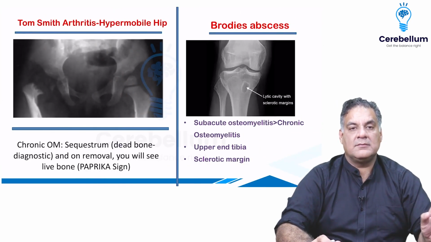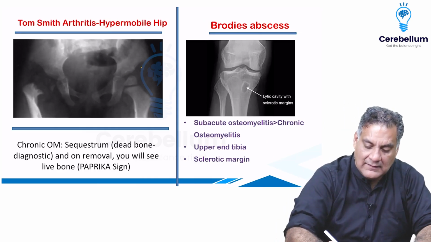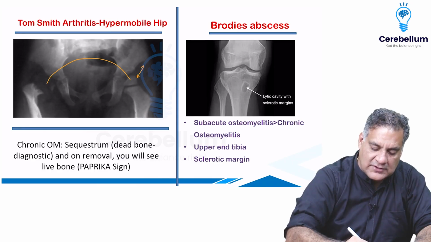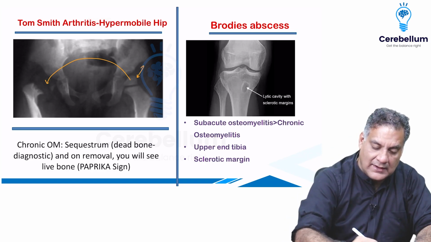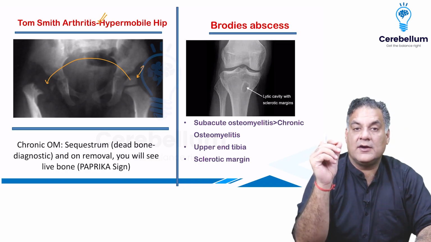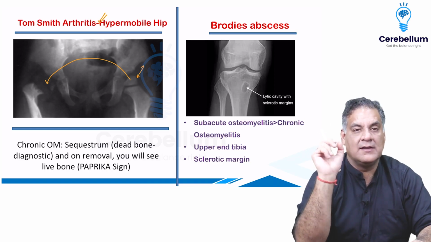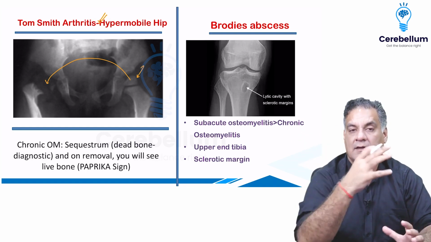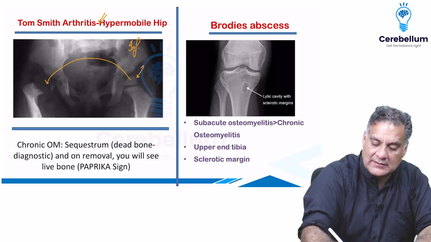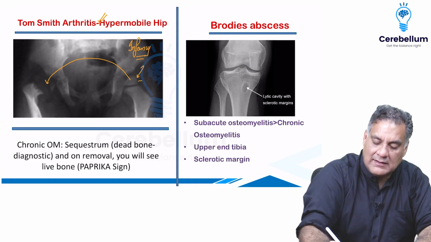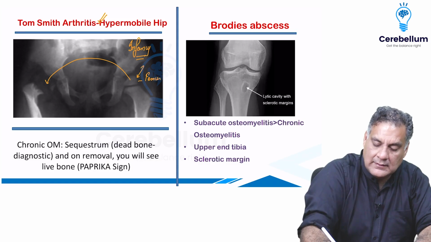Going to next, Tom Smith arthritis. What is Tom Smith arthritis? A child with epiphyseal destruction because of infection. The femur epiphyseal destruction is Tom Smith arthritis. And what does it have? It has hypermobile joint because it has got hypermobile joint that is destroyed. So initially when the infection is there, absent movement. But as it gets destroyed because the head has gone, so it is called septic arthritis of hip joint in infancy. Septic arthritis of hip joint in infancy. What is eaten up? Femur capital means head, epiphysis.